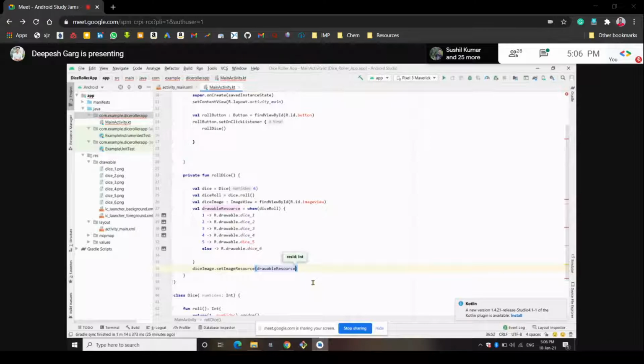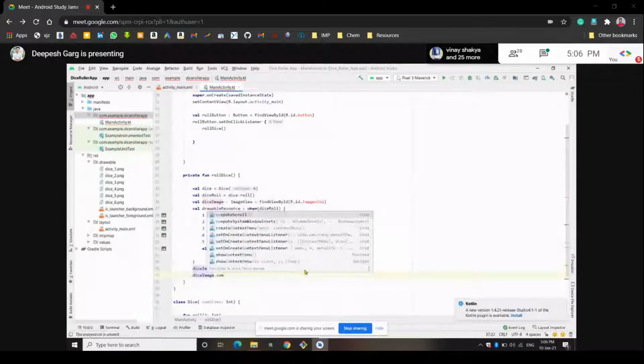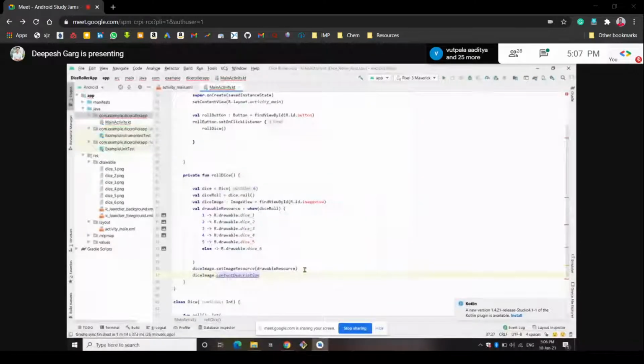I also told you yesterday that it has a content description. So we can write the content description of that image. We write the set image resource here, and we want some content description here. This content description should be a string, so we have to convert it to a string.